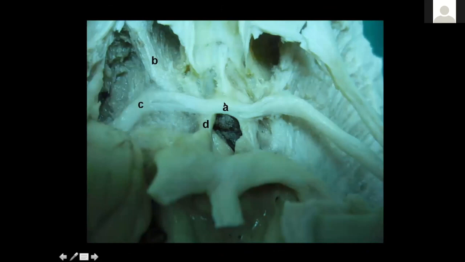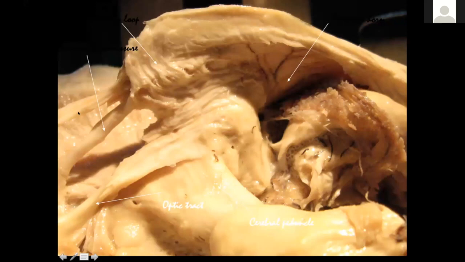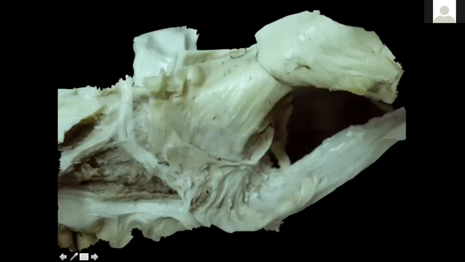So the anterior commissure begins in the midline and connects both the temporal and frontal regions. This is the frontal connection. This is the temporal connection of the anterior commissure. It resembles a bicycle handlebar, as you can see in this image here. So basically, the anterior commissure runs posterior to the IFOF and anterior to the Meyer's loop as it runs in the lateral part of the temporal horn. And it hugs the temporal horn.